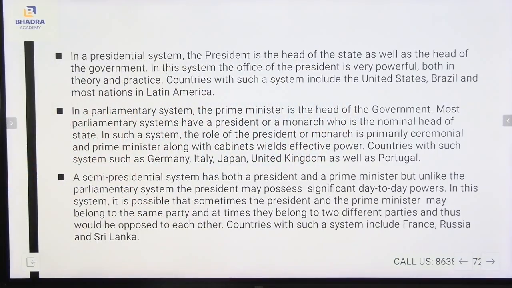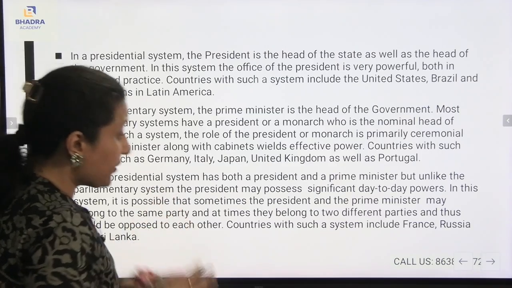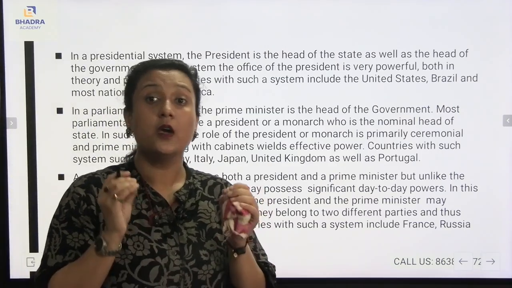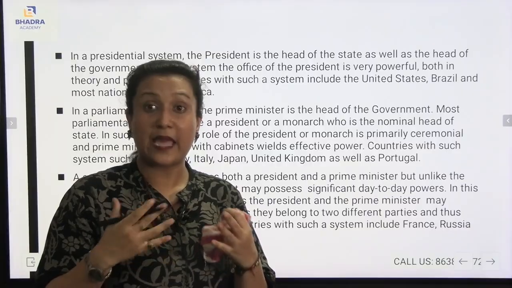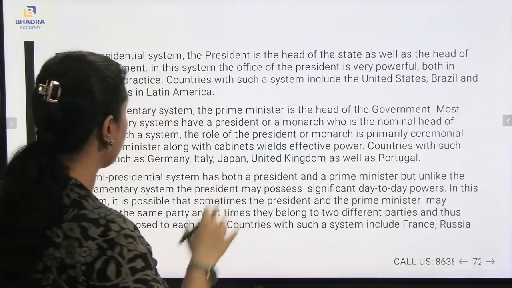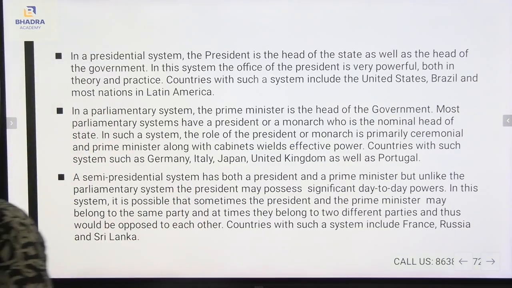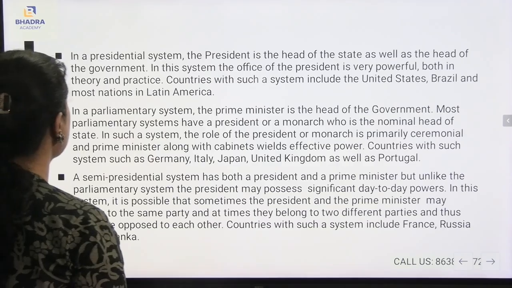And in a presidential system, the president is the head of the state as well as the head of the government. Now we will be understanding the different types of executive. What are the different types of executive? First comes the presidential system: the president is the head of the state as well as the head of the government. In this system, the office of the president is very powerful, both in theory and practice. Countries with such a system include the United States, Brazil, and most nations in Latin America.